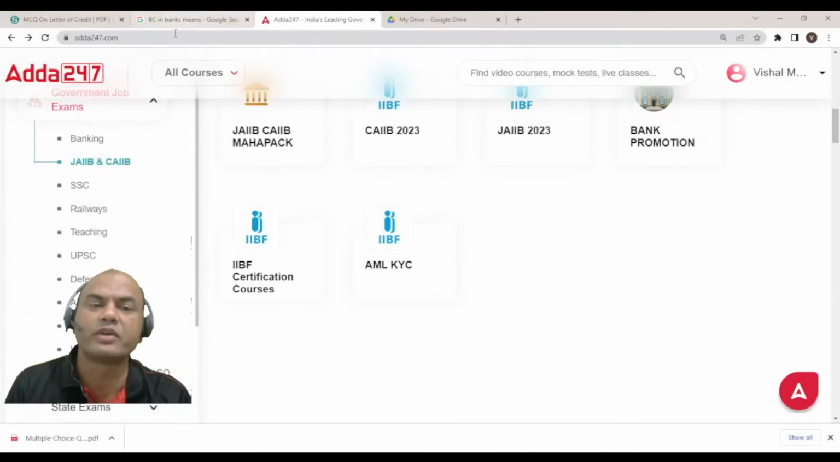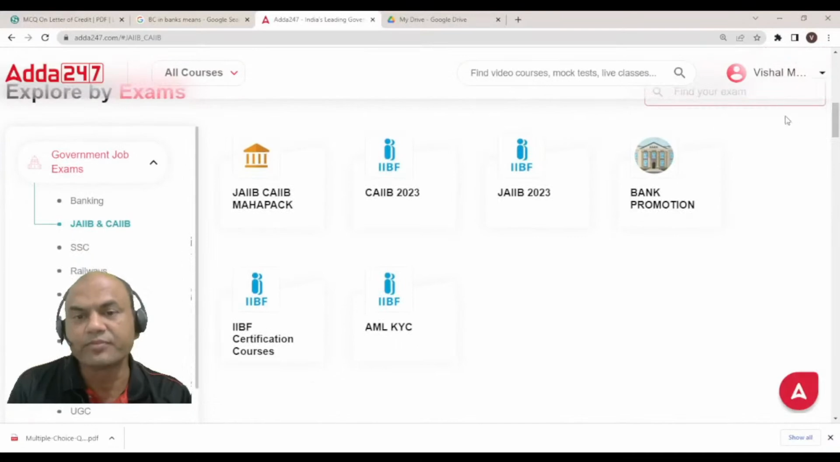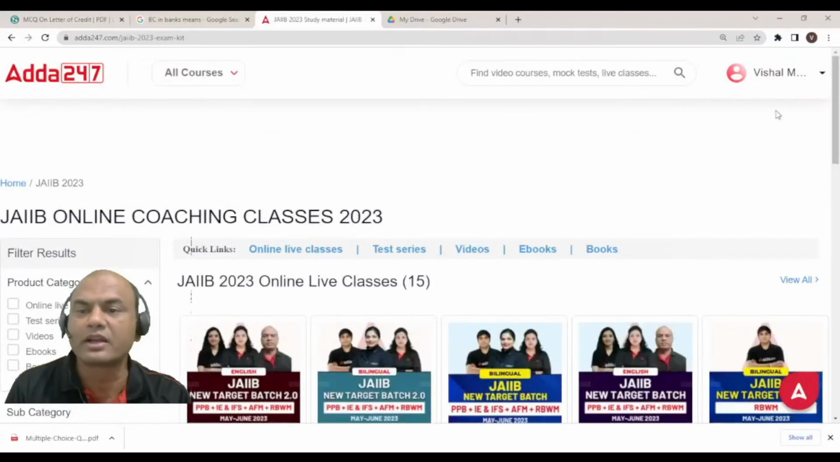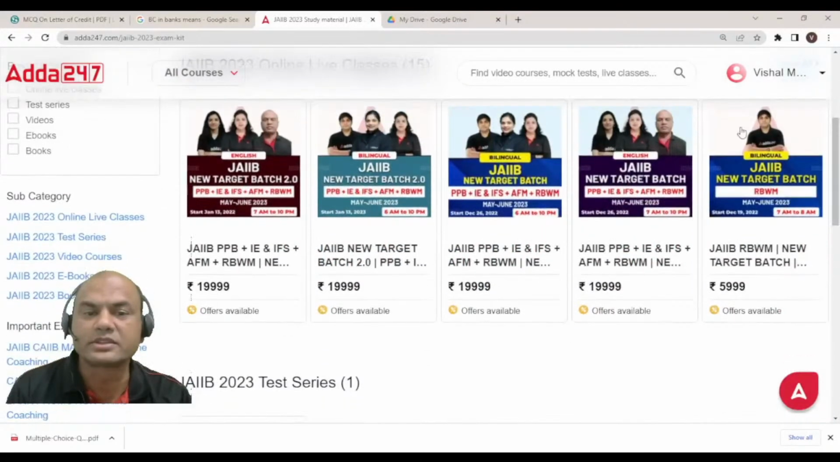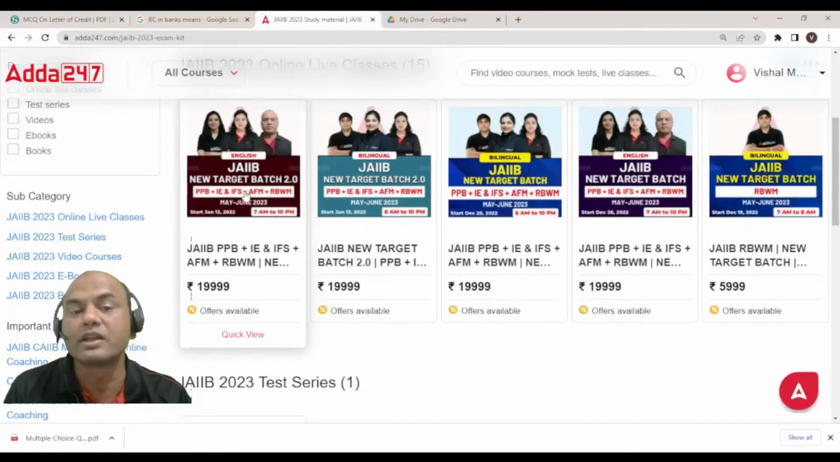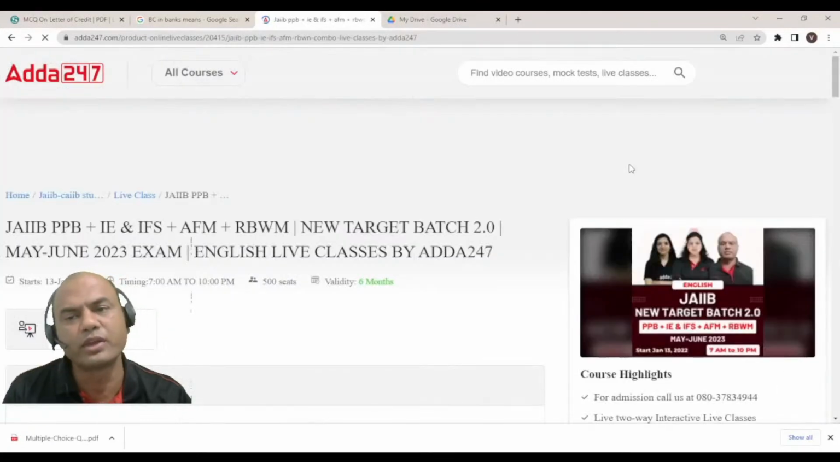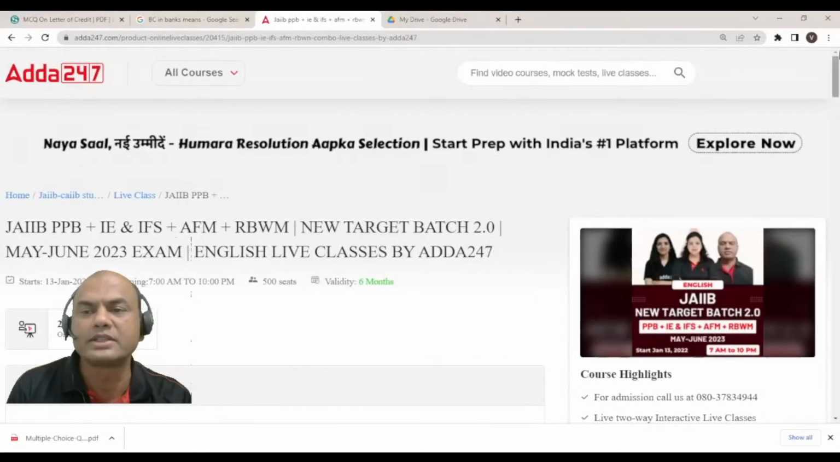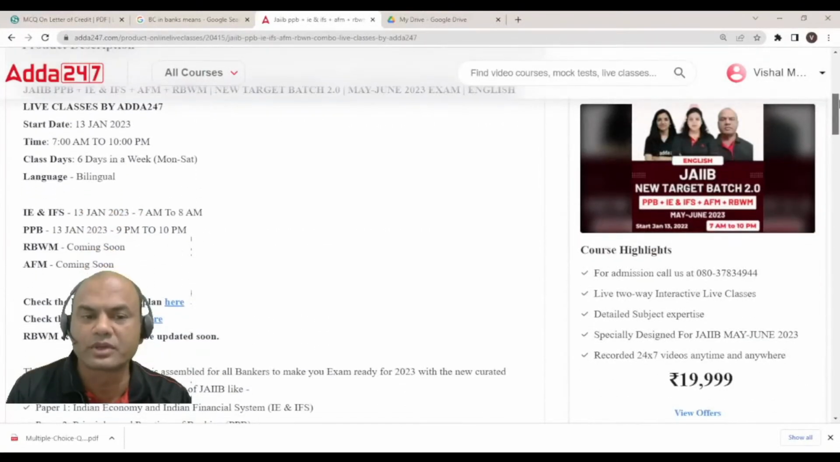See this. Go on Adda 24/7 live, click on JAIIB and CAIIB. I would suggest, if you are having the app, go for the app. I would always suggest. Okay. Then click on JAIIB 23. If you want JAIIB exams, click on JAIIB 23. Once you click on it, you will get all the batches over here. So JAIIB new target batch is starting from January 13th. Click on this. English batch. Here, if you are comfortable with bilingual Hindi, you can go for Hindi also. So view the details. All the details are given over here: when the batch is starting, what are the timings.